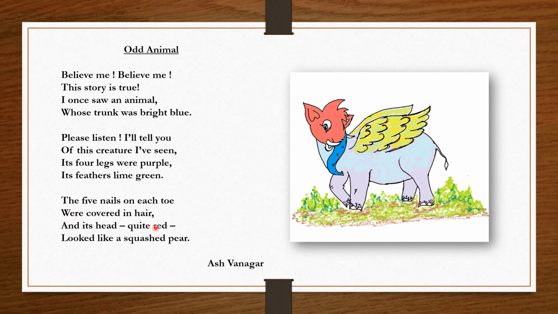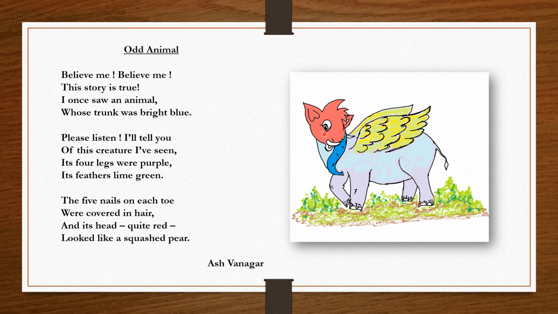And its head quite red. You can see the head of the animal. Which color is it? Red, somewhat red in color. Looked like a squashed pear. Pear is a fruit. When you take any fruit and apply a strong force on that fruit, what will happen?